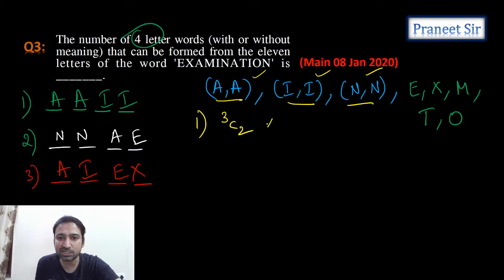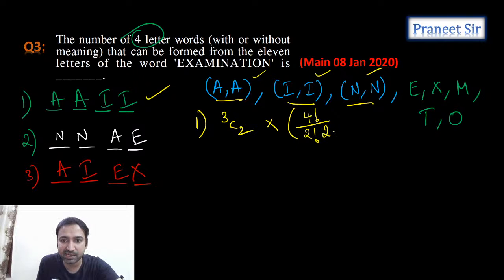Once we have selected two sets, let's say we selected two sets here. See here, AA, II we selected. How many ways can we rearrange these four letters, guys? 4 factorial by, because two letters are identical and the other two letters are also identical.